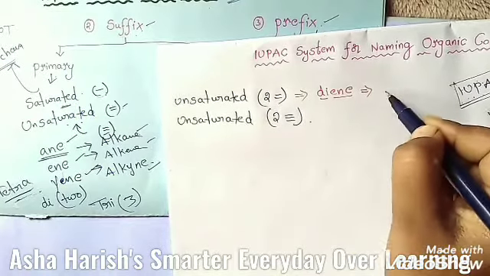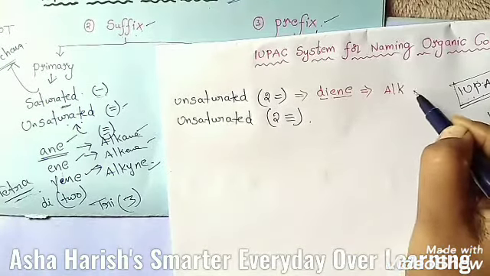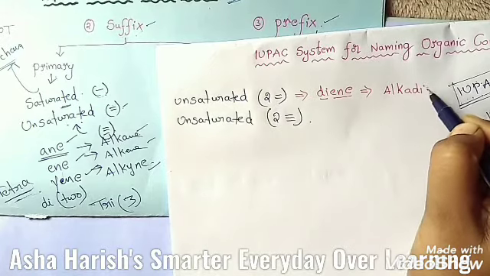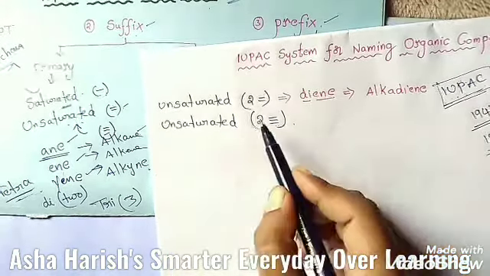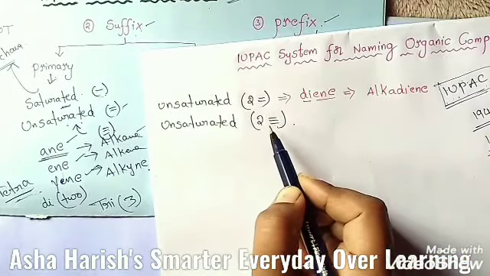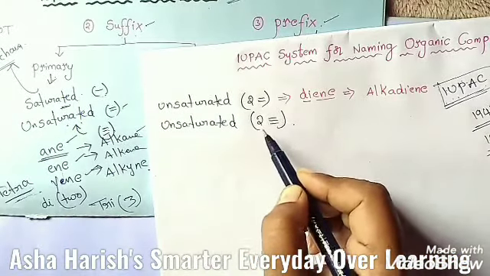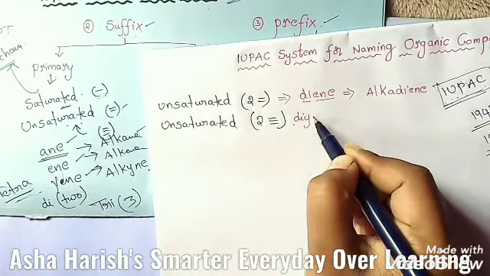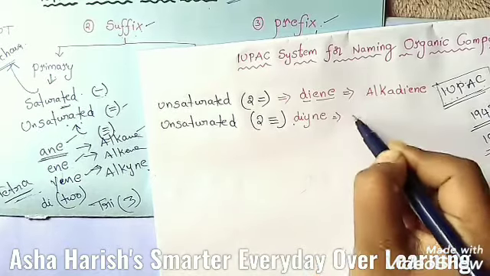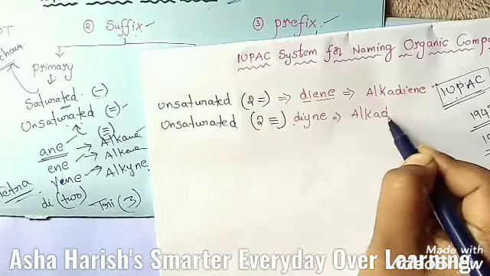Then the general name should be alkadiene. Right. And if it is unsaturated with 2 triple bonds, the suffix is diyne, and the general name should be alkadiyne.